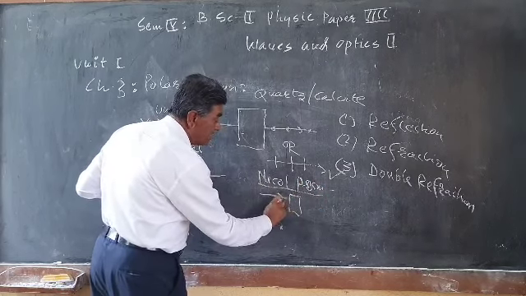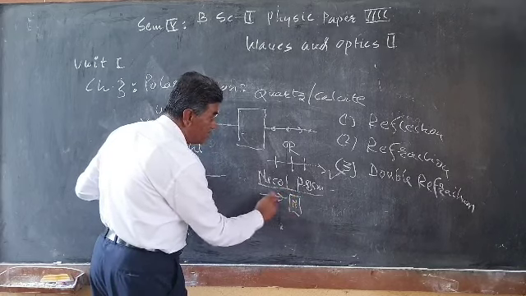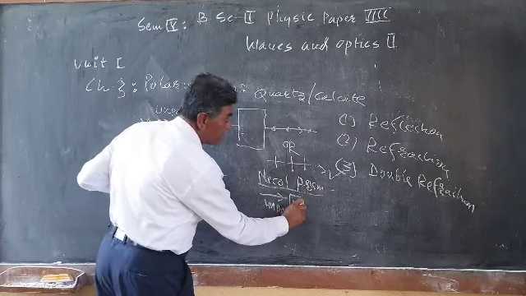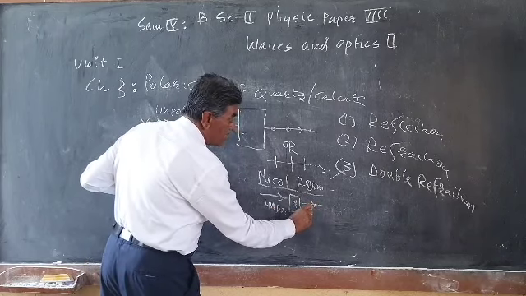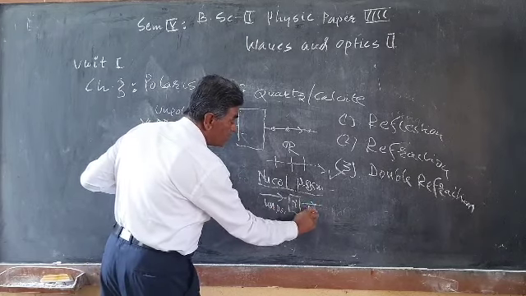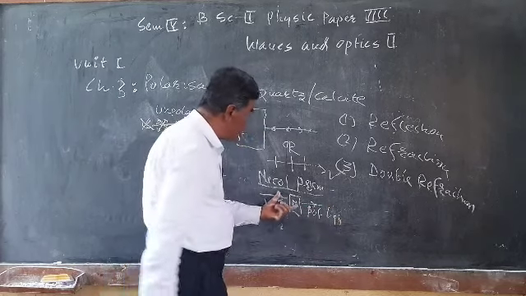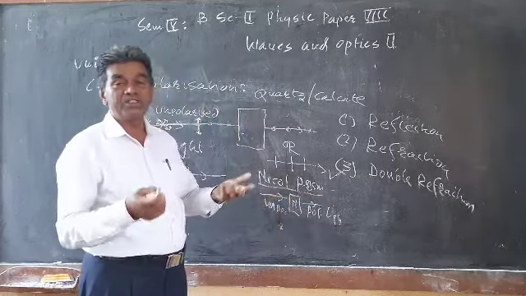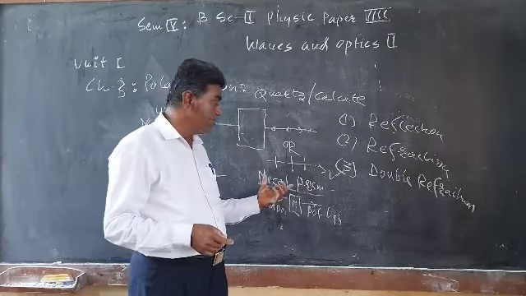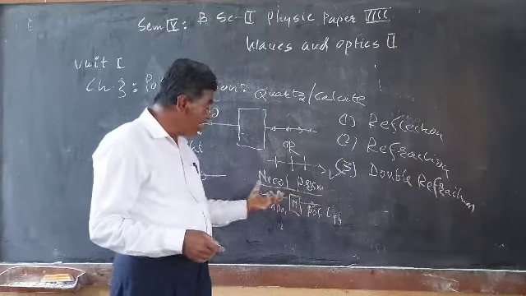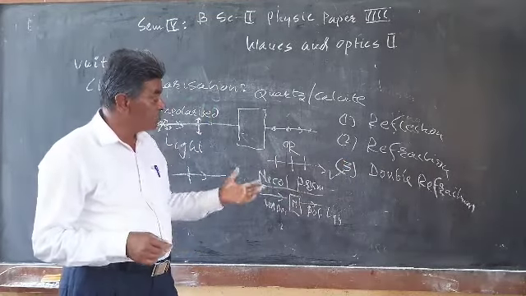When unpolarized light is incident on this Nicol prism, the light coming out is always plane polarized. How can this Nicol prism be constructed? What is the working of the Nicol prism that we have to study in this article? What is meant by double refraction? How is the Nicol prism produced? That we have to see.